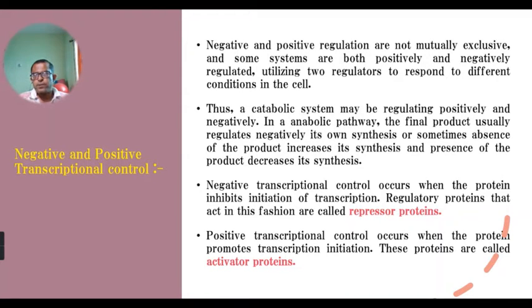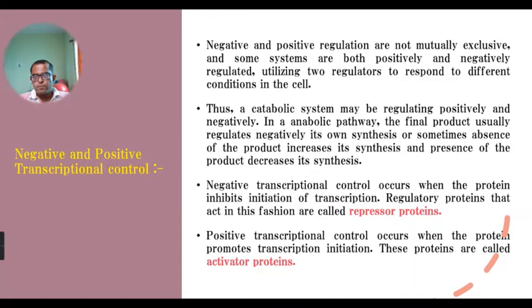So in the negative transcription mechanism, the regulatory protein we call a repressor protein functions by inhibiting the initiation of transcription. And in the positive transcription control mechanism, the regulatory protein, the activator protein, promotes gene expression by enhancing the binding of RNA polymerase enzyme to the binding sites on the DNA molecule.